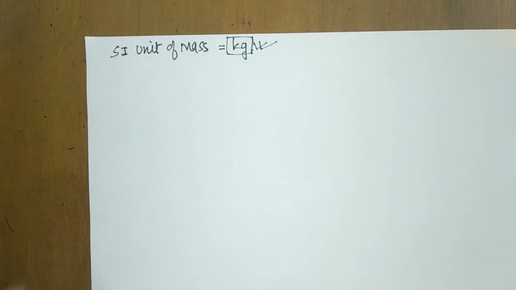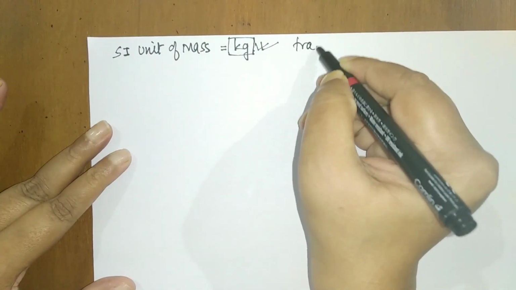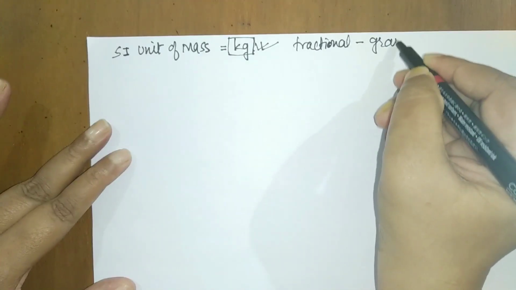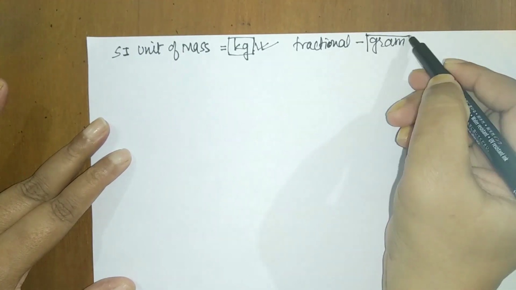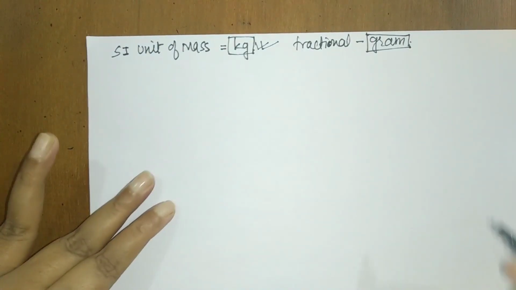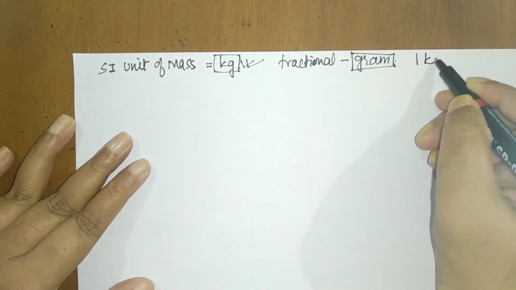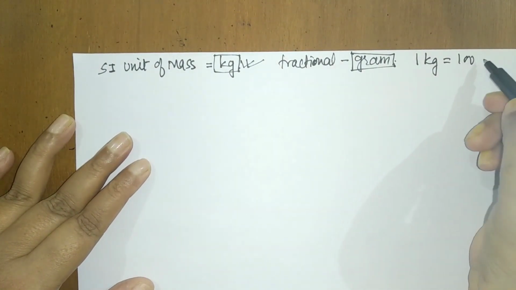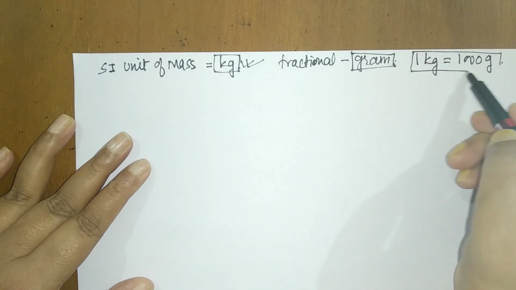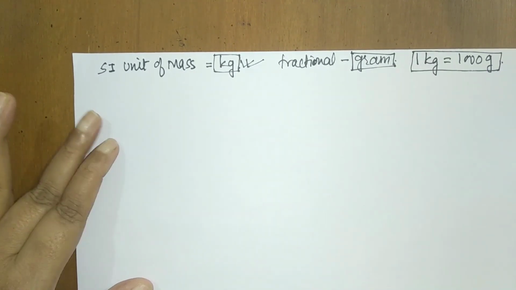This is the SI unit, and sometimes we use the fractional quantities. For that, a fractional unit is also sometimes used. So that unit is gram. So this is gram. It is also used. You know that 1 kg is equal to 1000 gram. So this is what again you have to remember for the calculations.